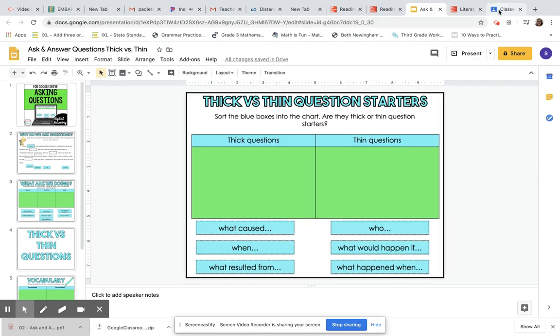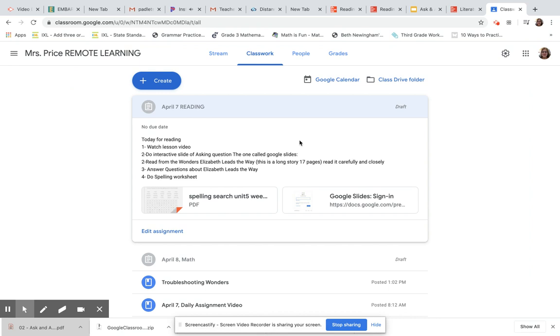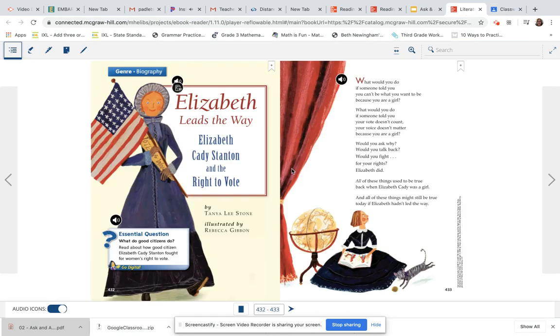Okay. So then after you do that interactive, the interactive slides, this Google Slides, then I want you to read from Wonders, Elizabeth Leads the Way. And that's this story right here. It's quite a long story. It's 17 pages long. So take your time, read it. Think about what you're reading.